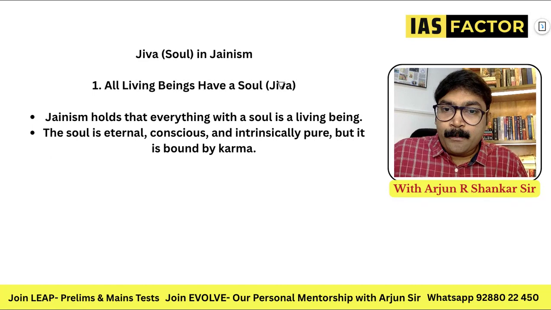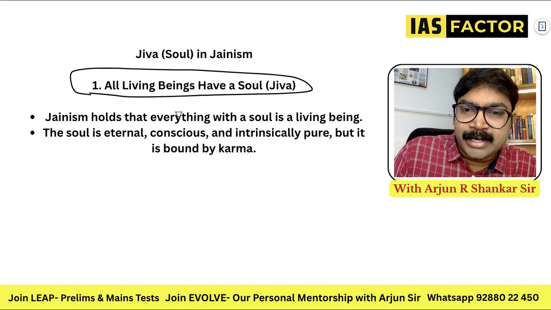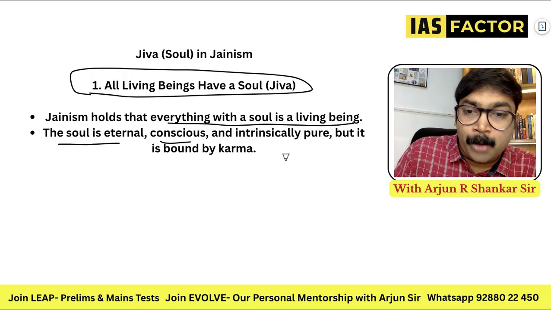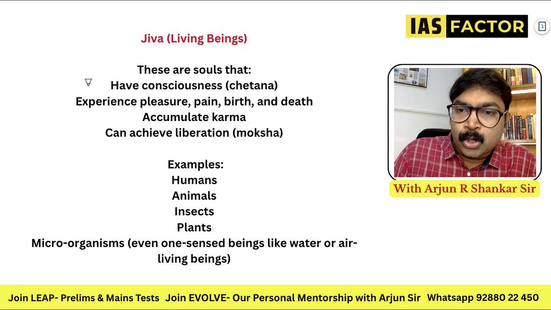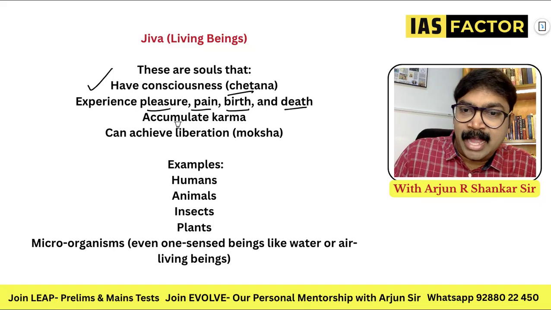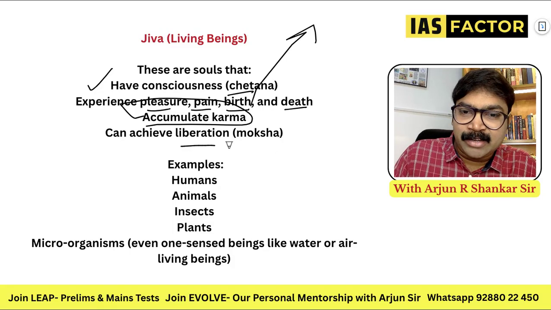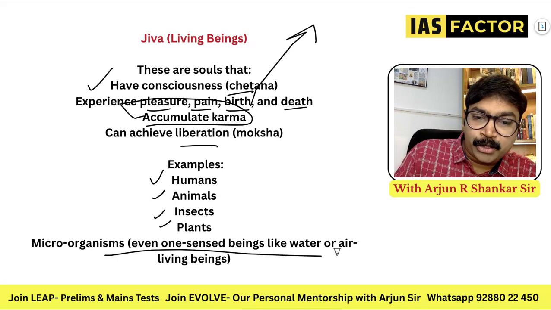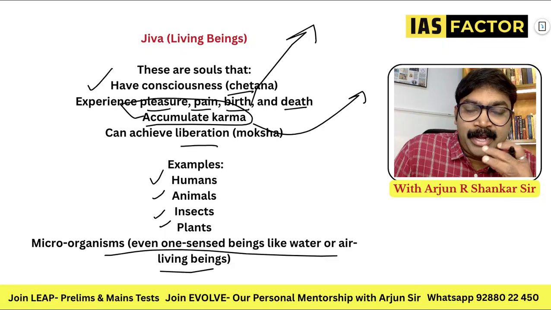So, the soul in Jainism. All living beings have a soul. Jainism holds that everything with a soul is a living being. The soul is eternal, conscious and intrinsically pure, but it is bound by karma. Remember the white cloth. Jiva means they have consciousness, chetana, experience pleasure, pain, birth and death, and accumulate karma. If you are a living being, you will definitely have karma. You will do something. They can achieve liberation. Examples are humans, animals, insects, plants, microorganisms, even one-sense beings like water or air, because they can accumulate karma. They have consciousness, which means they can feel and experience.